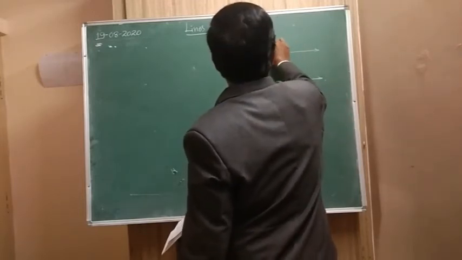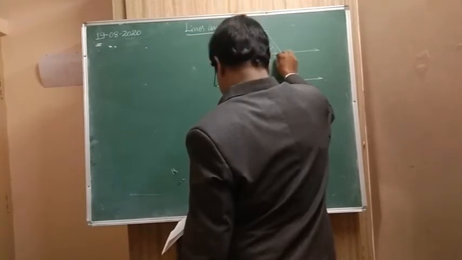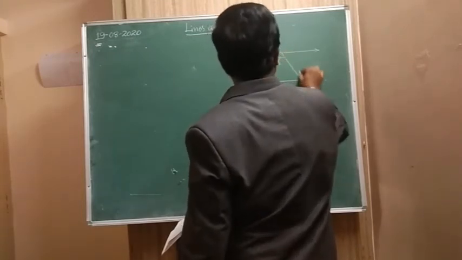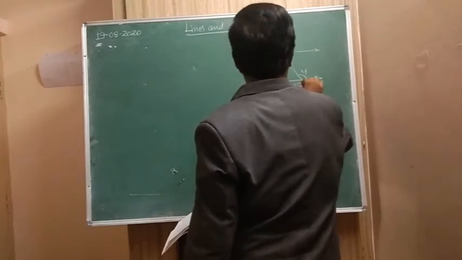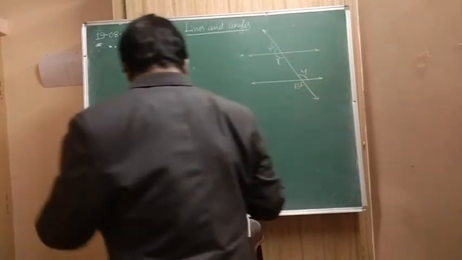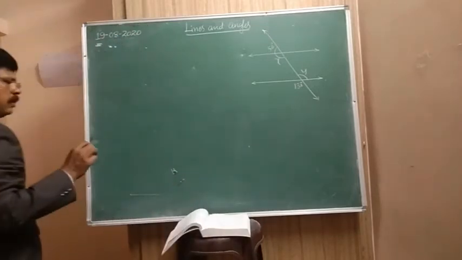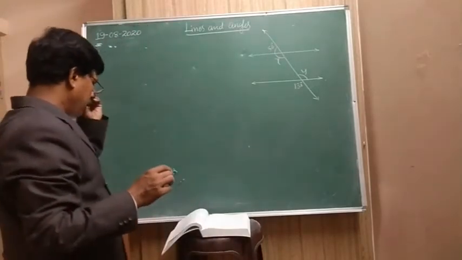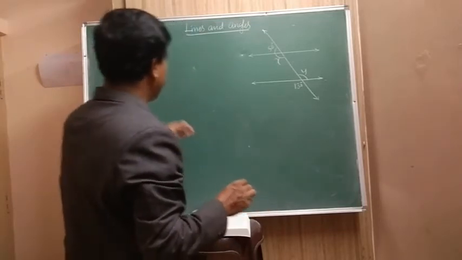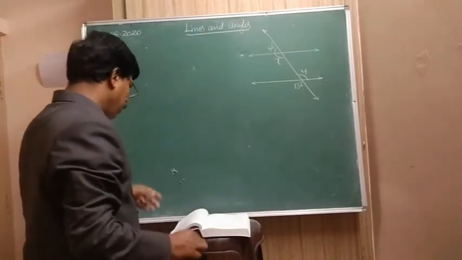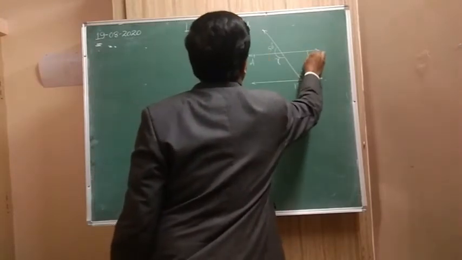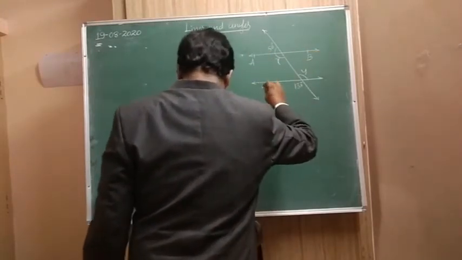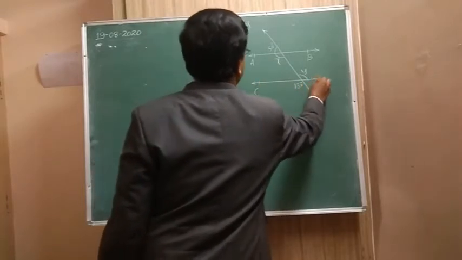So this is 50 degree, and this is x, and here is y, and this is 130 degree. So here what is the value of x and y? We have to find that. In the figure write down the value of x and y. So here is a and this is b, so c and d.